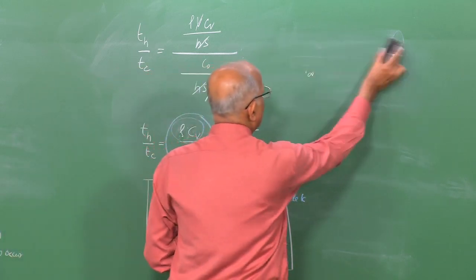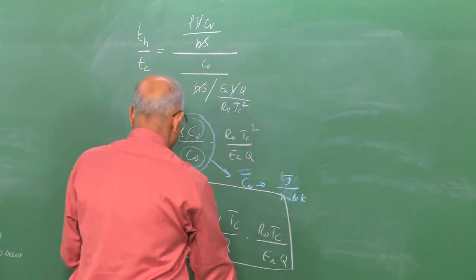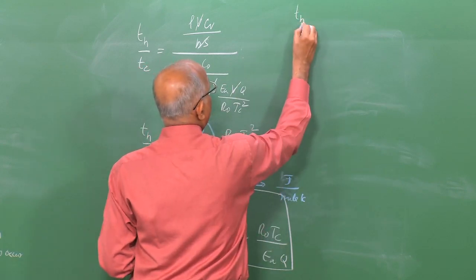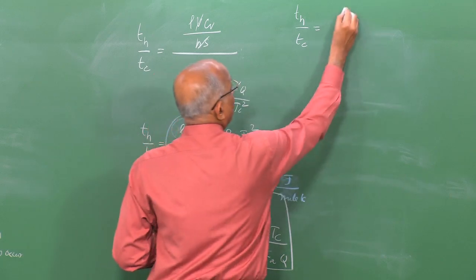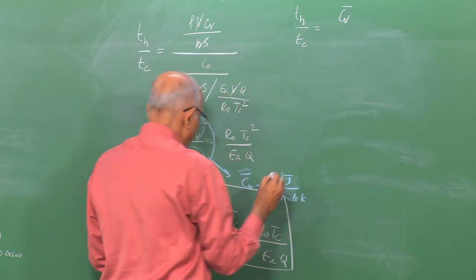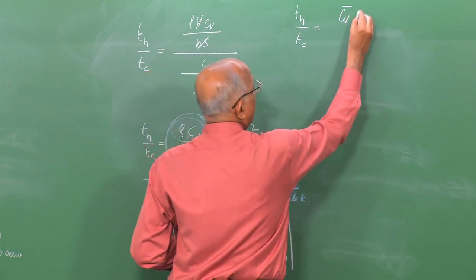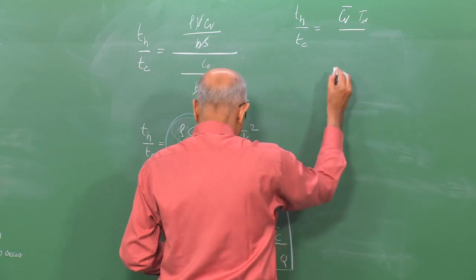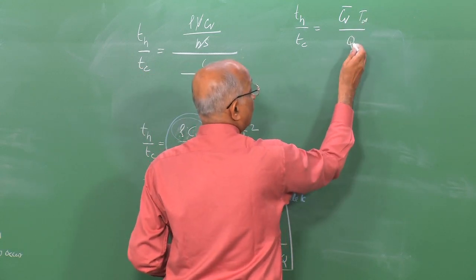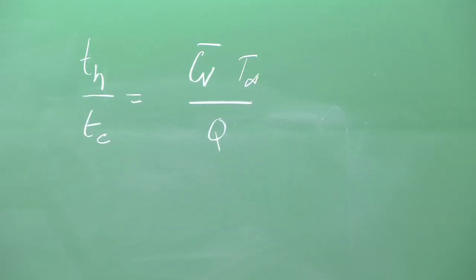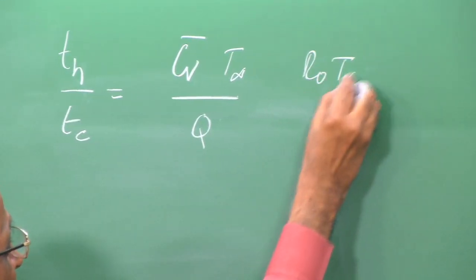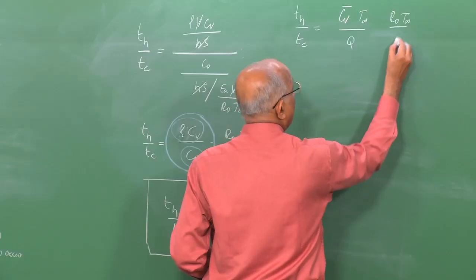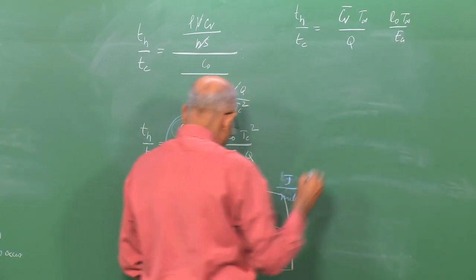We are not working out a numeral, and therefore I can say the value of Th by Tc is equal to the specific heat in joules per mole Kelvin into T ambient divided by the value of Q, so much joules per mole of what is getting generated, into R naught into T ambient divided by E A, is what we are getting.